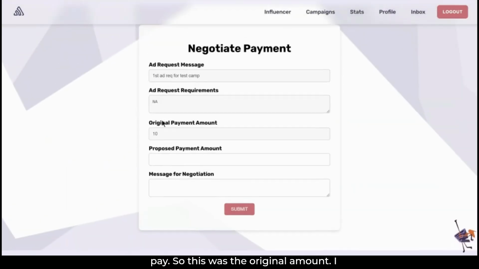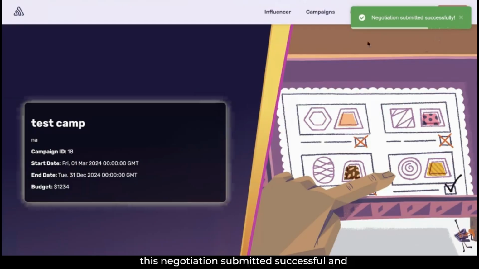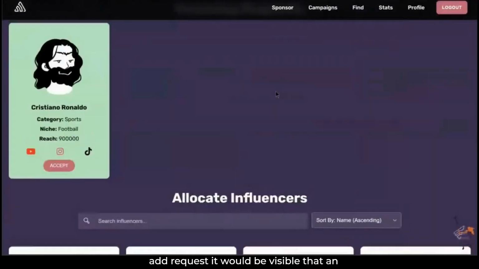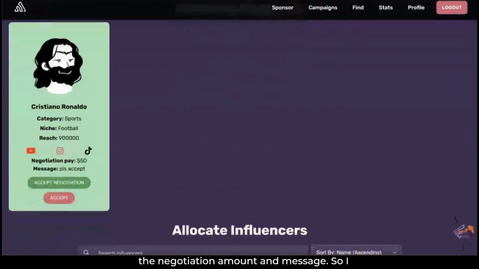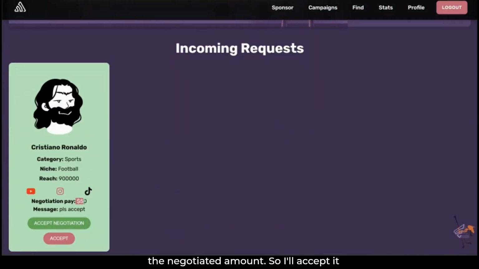This was the original amount. I will negotiate it to 50 along with a message. Now when I submit this, negotiation submitted successfully, and in the sponsor's page under the ad request, it would be visible that an influencer has sent the request with the negotiation amount and message. I can either accept it using my decided amount, or using the negotiated amount. I'll accept it using the negotiated amount.